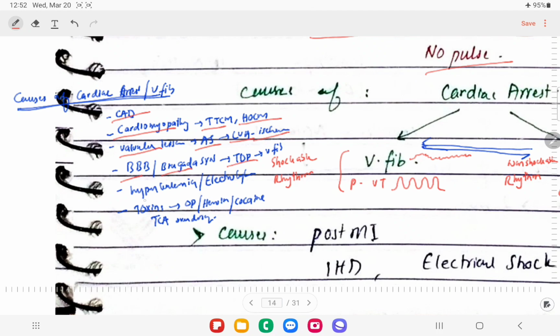And the next cause is electrolyte imbalance like hyperkalemia, right? This can cause cardiac arrest, and we'll have the toxins like organophosphate poisoning, heroin, and cocaine. All of these drugs can lead to cardiac arrest. And the next thing is tricyclic antidepressant overdose, right? So these are some of the causes of cardiac arrest.